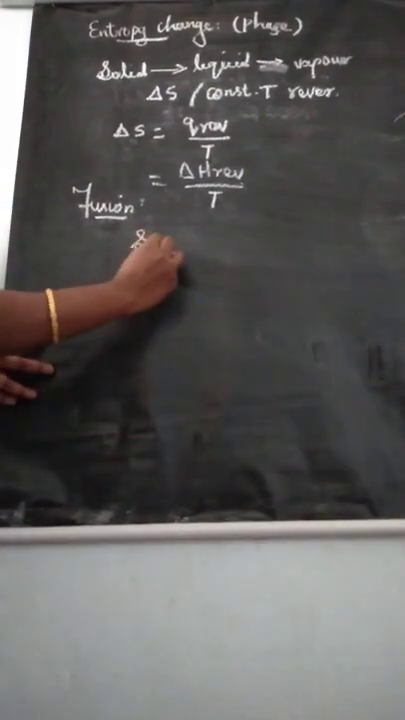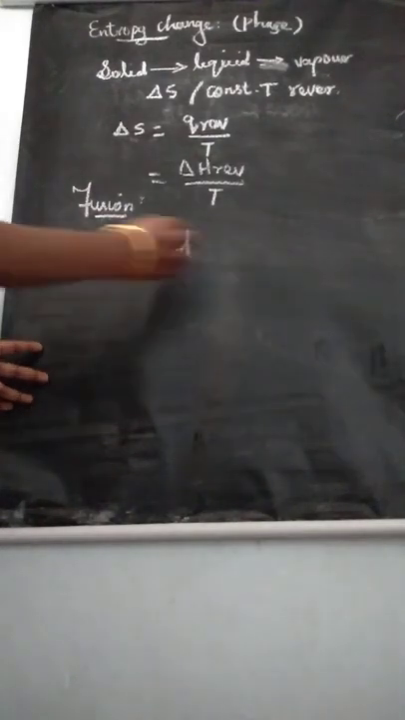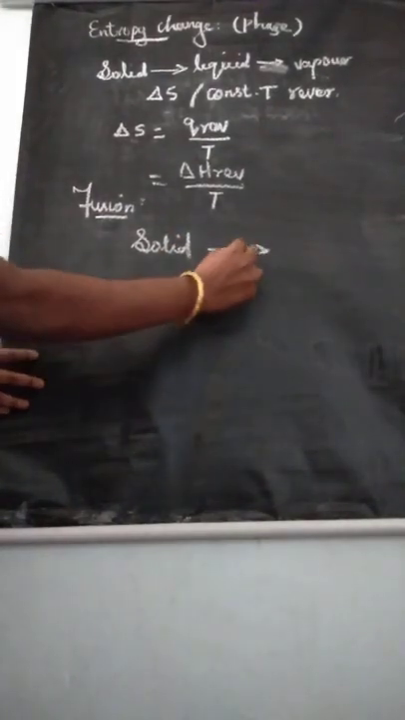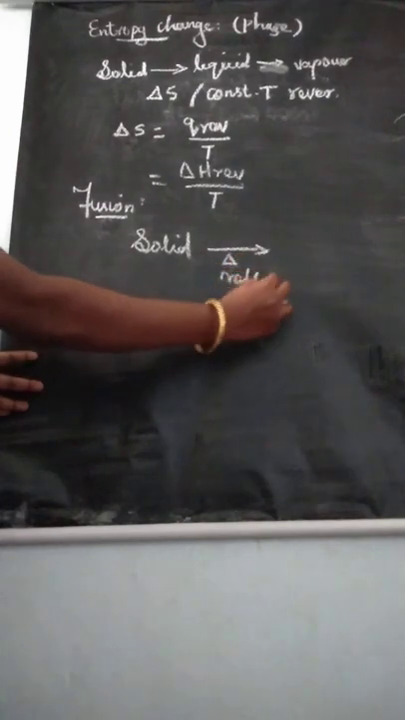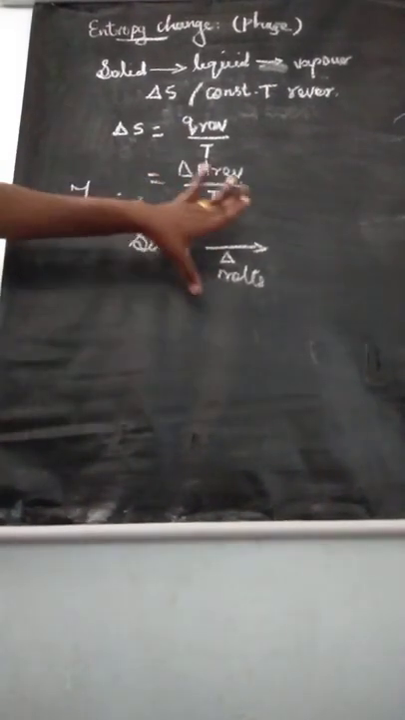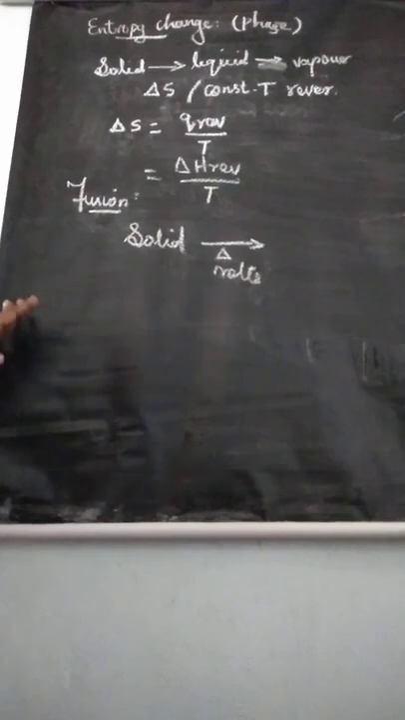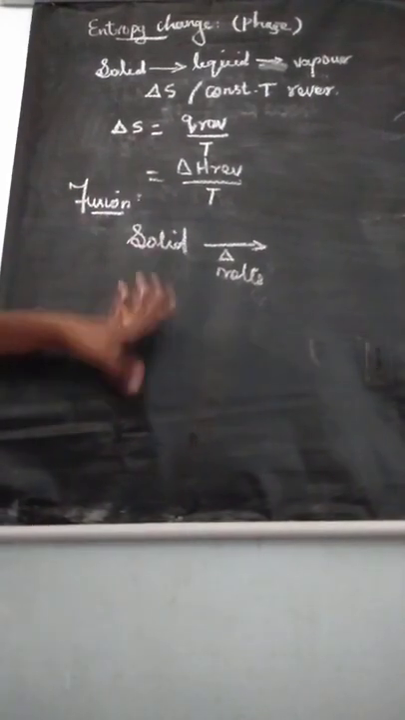When you take 1 mole of solid and heat it, the particles completely melt. When 1 mole of solid melts at its melting point, that only we are telling entropy of fusion. Entropy of fusion means 1 mole of solid melts at its melting point.